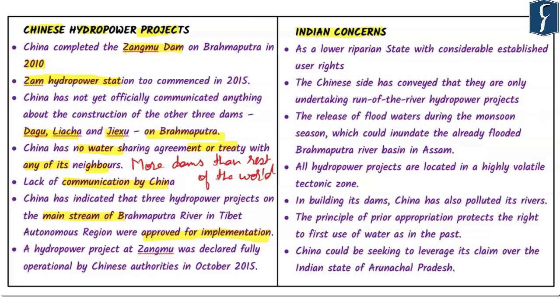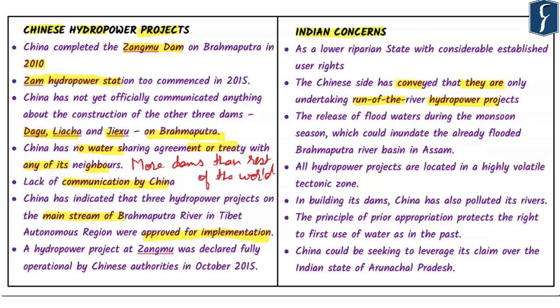Now, it is important here to highlight that whenever such issues are raised, the Chinese side has conveyed that they have only undertaken run-of-the-river hydropower projects. It means that these kinds of hydropower projects do not involve diversion of water of the Brahmaputra. At the same time, India's concern is that these dams are large enough to be converted and used as storage dams. China depriving India of water during the lean season is also a possibility in this case, and this gives China an advantage to arm twist India.